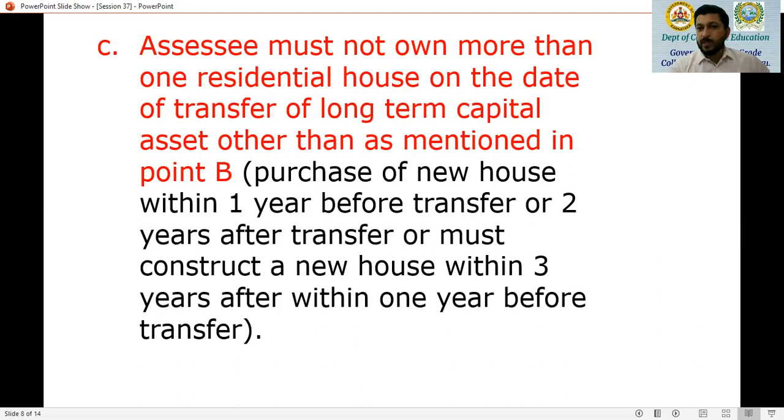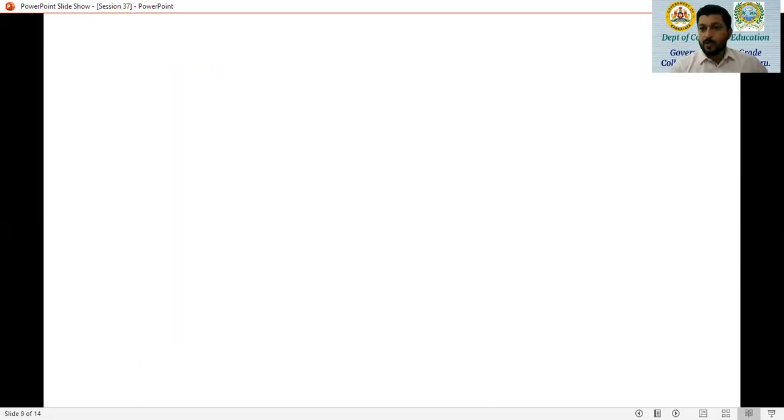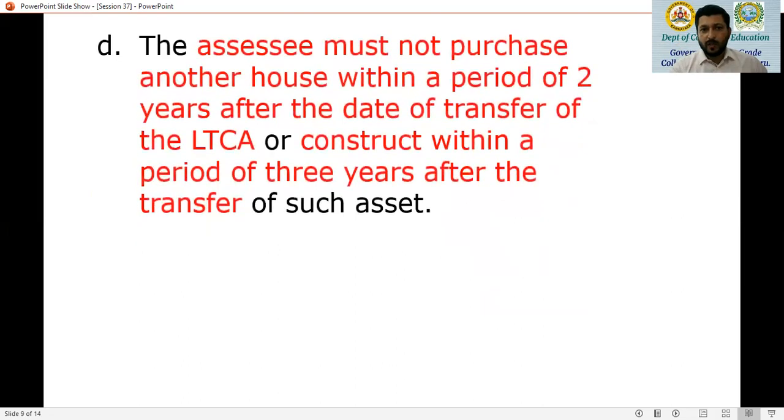So other than as mentioned in point B, more so related to that house purchased 1 year before transfer, the SSE cannot own more than one residential house. So that house purchased 1 year before transfer is itself the exemption that the SSE can claim under 54F. So the SSE must not own more than one residential house.